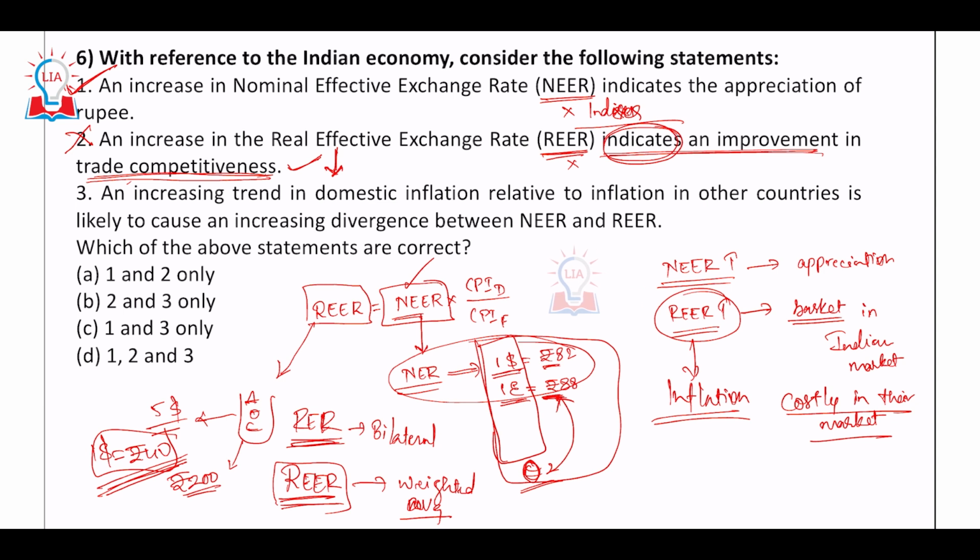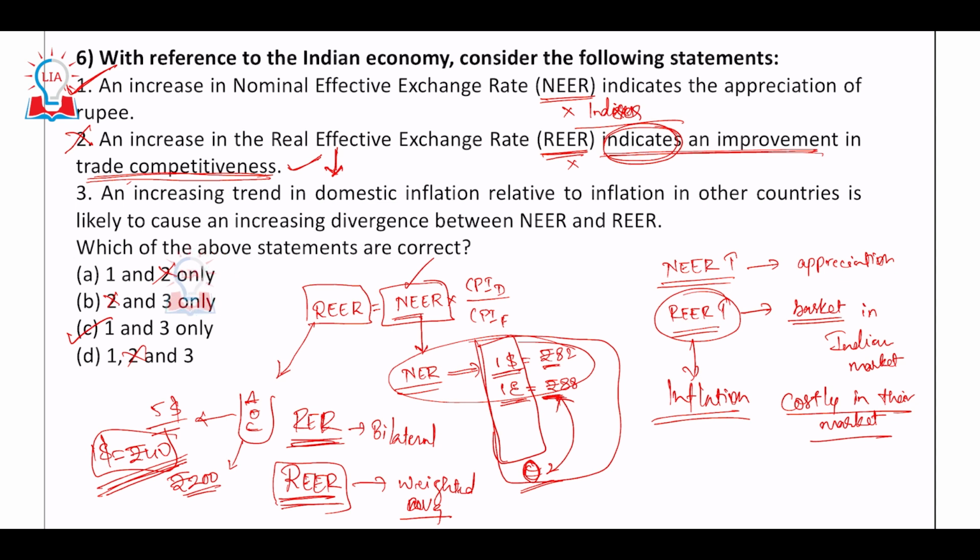Why? Because the capacity of the rupee is increasing to buy the basket in the Indian market, whereas the capacity of their currency is going down in the foreign market, right? So one is right, two is wrong. So by that measure, if two is wrong, the only answer available is C.